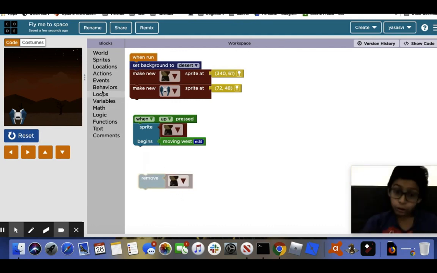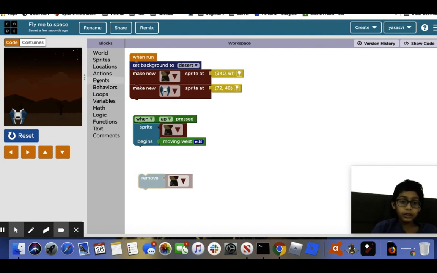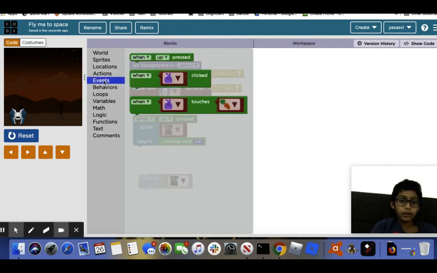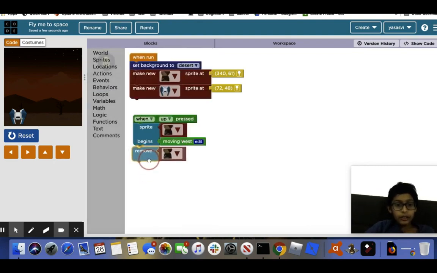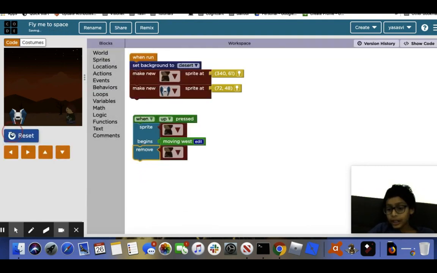And what we actually have to do is, after moving west, we're going to have to do another one. Oh, sorry, not events. But as you can see, if we do it right here, he is actually just going to get removed right away, and he's never going to move west.